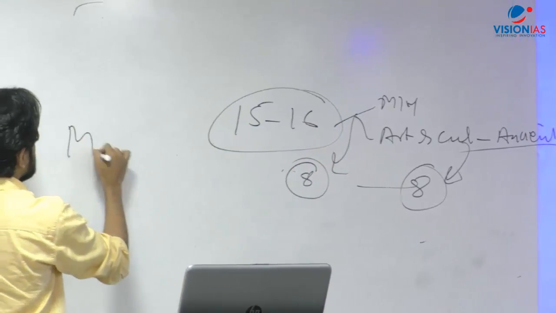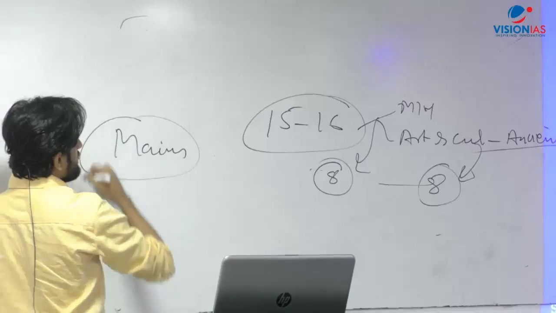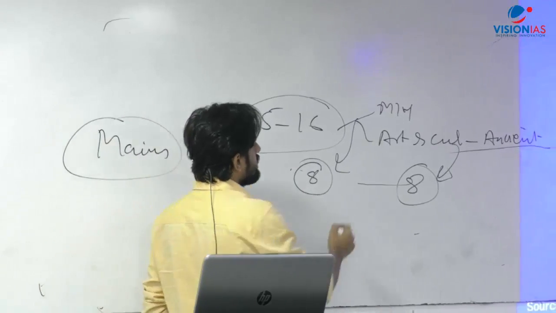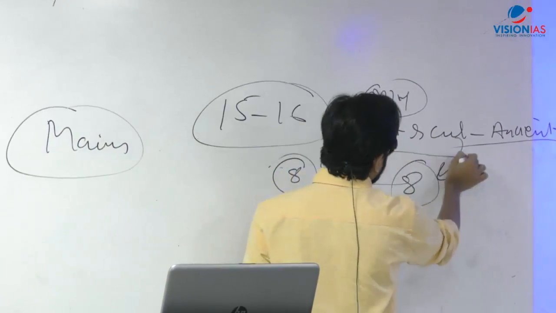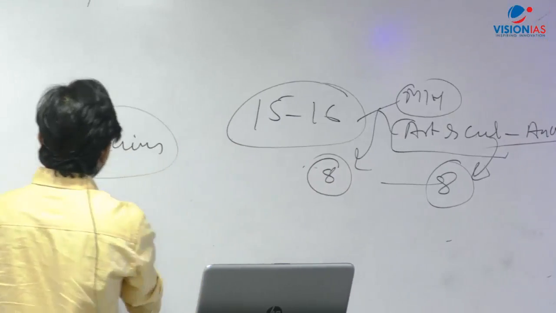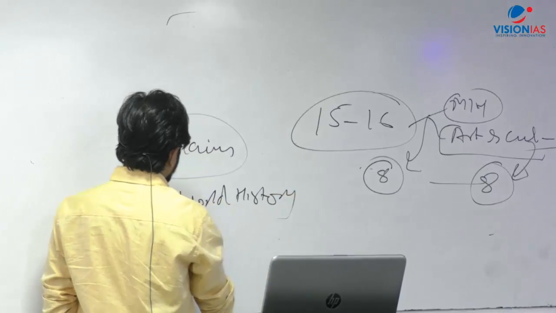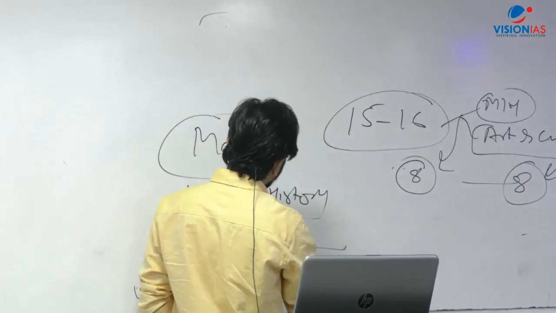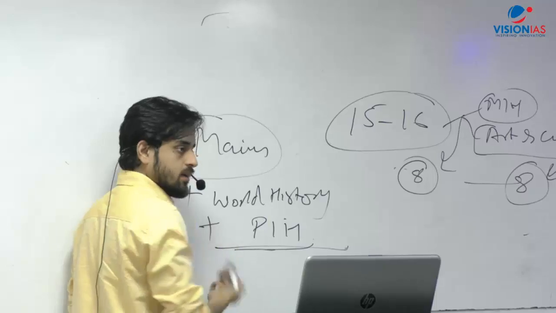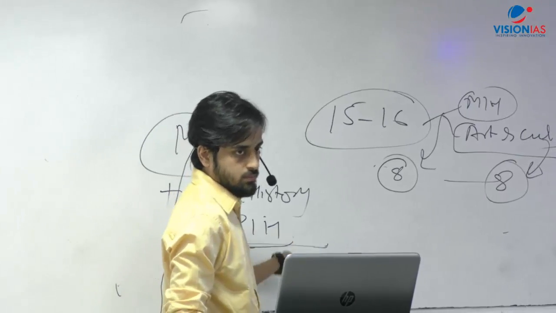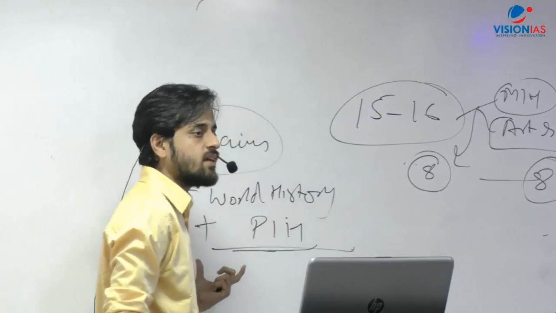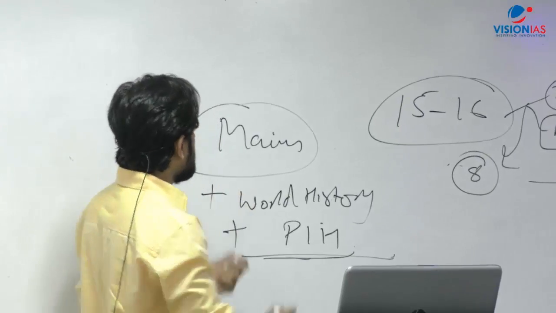If you see the mains examination, the difference between the syllabus for the prelims and the mains is that here you will see questions from these areas, but in the mains, apart from this, you also have 2 more things, world history and post-independence history. Okay, these are the other things that are there only in the mains examination syllabus.